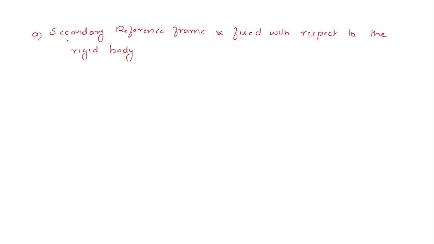The secondary or the moving reference frame is fixed with respect to the rigid body, or in other terms, omega is equal to omega bar.